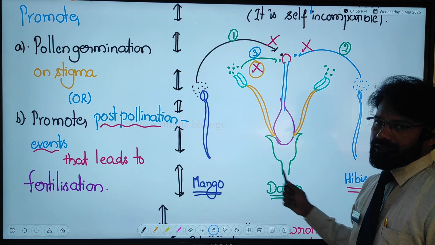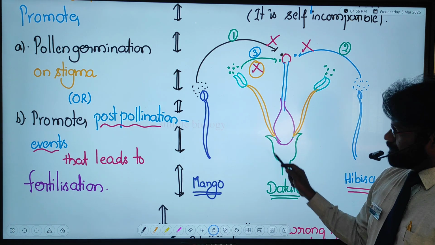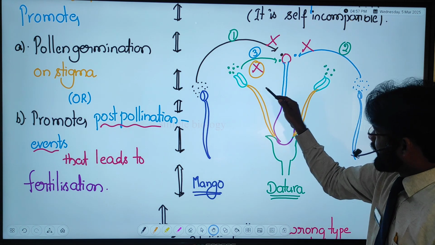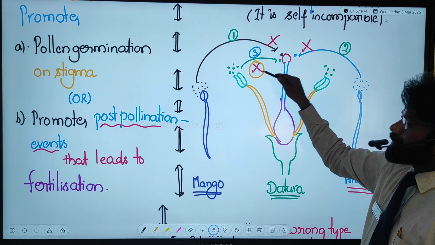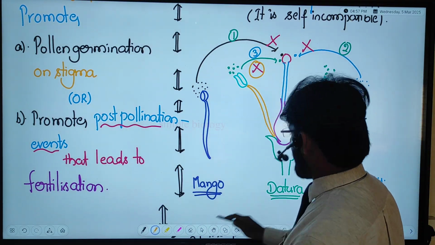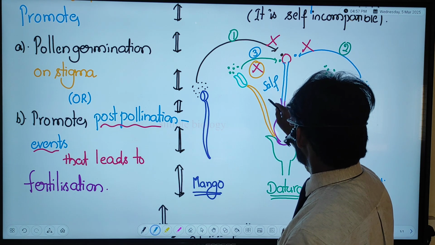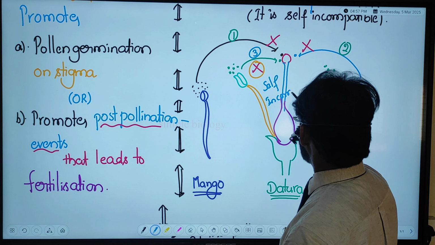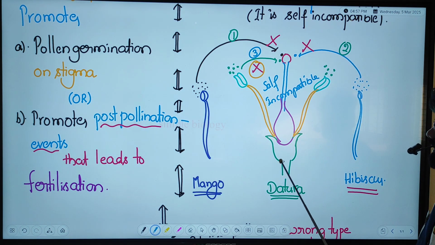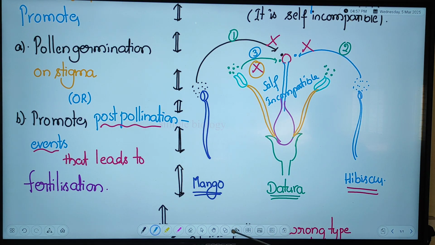Now if you see the datura plant itself, the anthers of the same flower produce pollen that reaches the stigma of the same flower, and the stigma does not accept it for the further events. Then it is called self-incompatibility. It is for evolutionary purposes; it will be helpful for the evolution of this species.